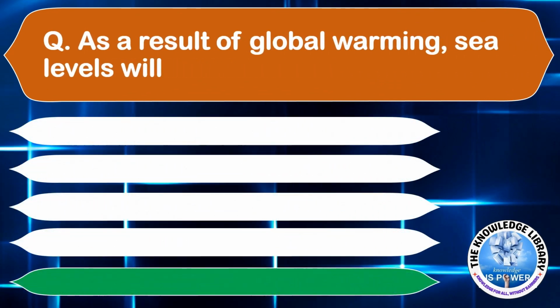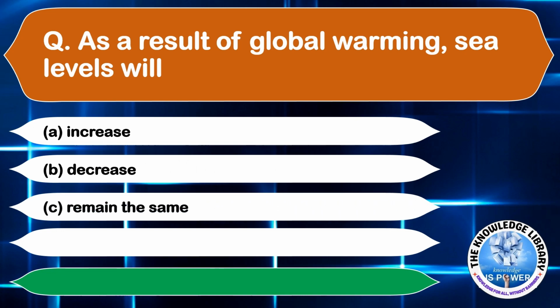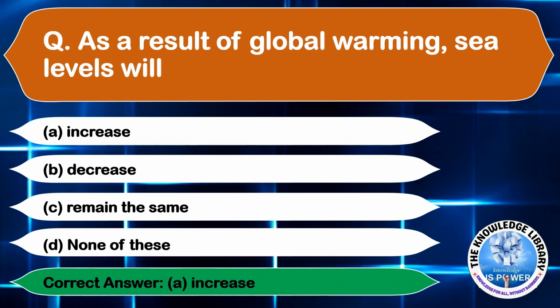As a result of global warming, sea levels will. Option A, increase. Option B, decrease. Option C, remain the same. And option D, none of these. The correct answer is option A, increase. Moving on to the next question.